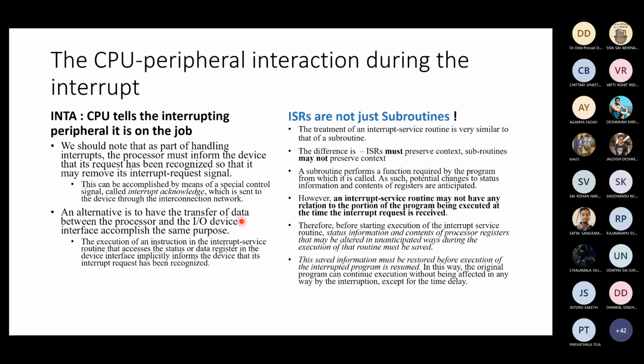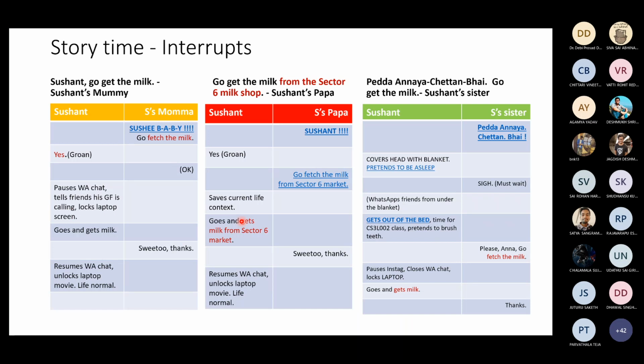I think that is a good place to tell a story. Three stories. This is like a mama bear, papa bear, baby bear type of story. So we have a papa bear, a mama bear, and a sister bear, all telling Sushant to go get the milk. So in the first story, Sushant's mama tells him to get the milk. The first call is, sushi baby, go fetch the milk. Mamas always have nicknames.